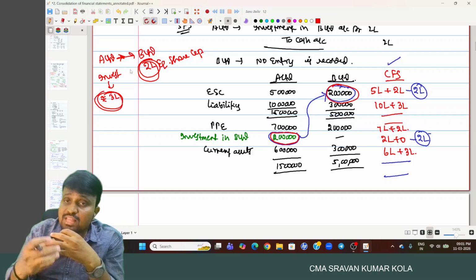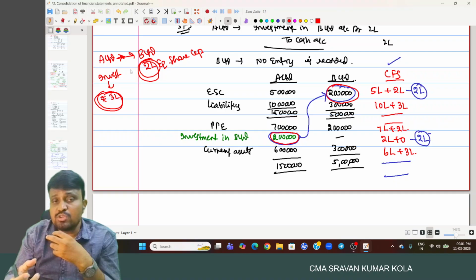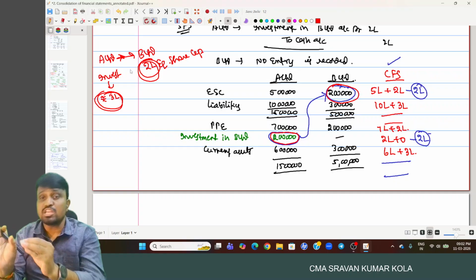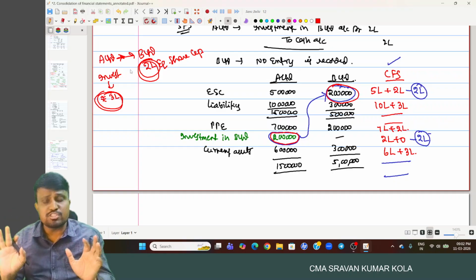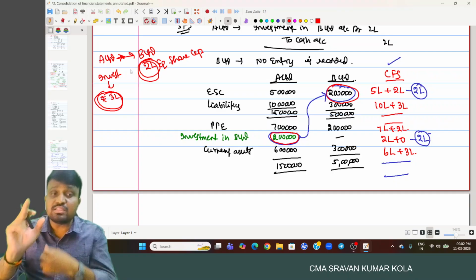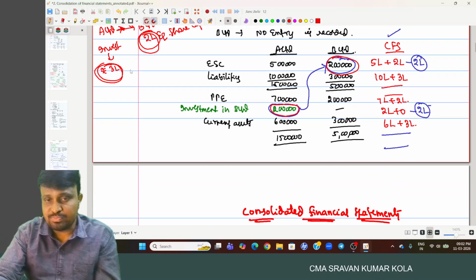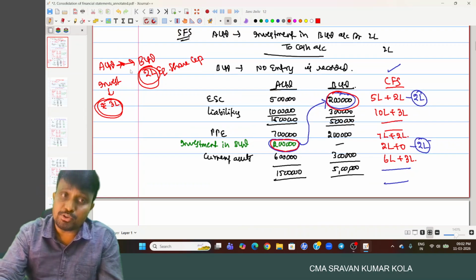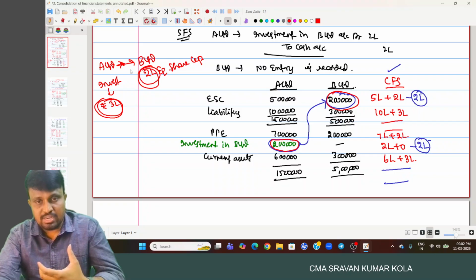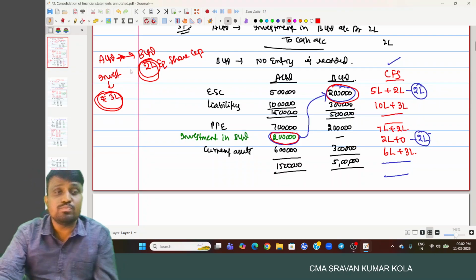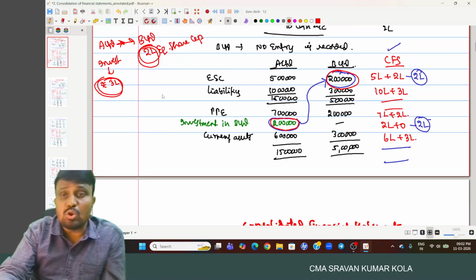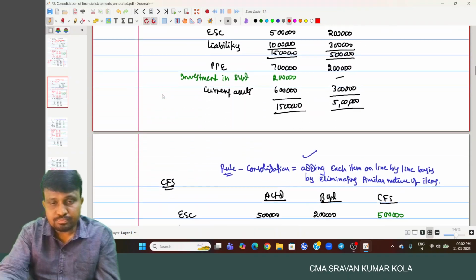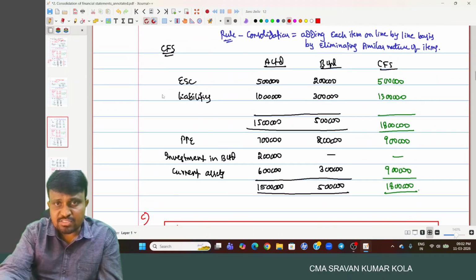So you are paying more than the equity. The actual total equity of B Limited is 2 lakhs, and you acquired 100% equity shares of B Limited, but you acquired them for 3 lakhs. You are paying more than what you get. Is it a profit or loss to you? That is a capital loss. In that case, what do we do?